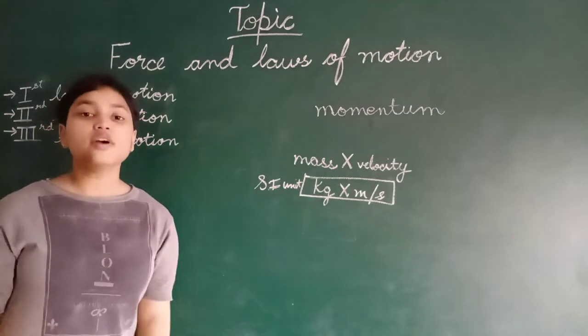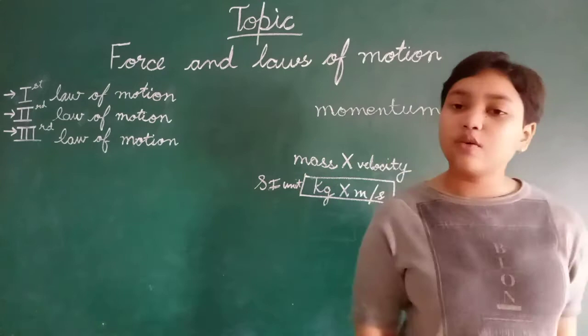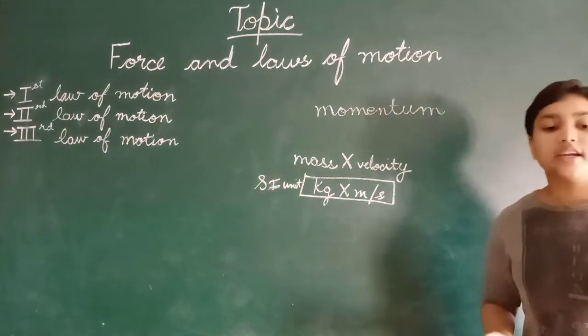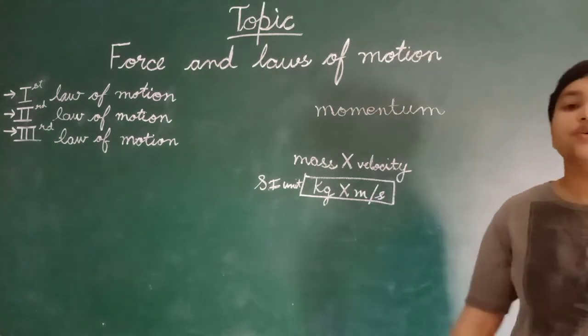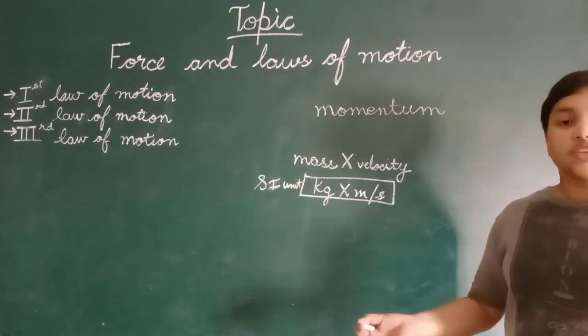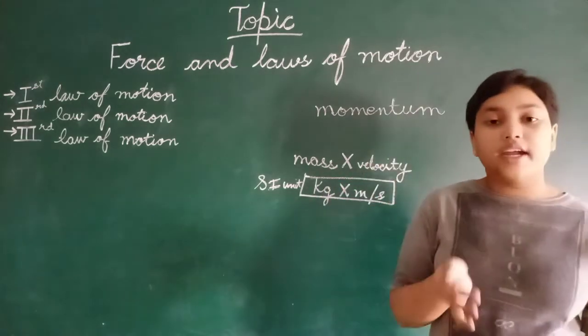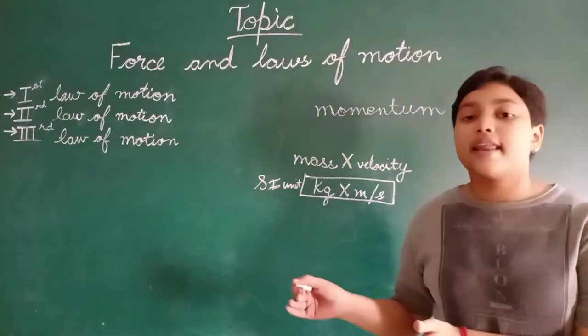Easy? So is momentum a scalar quantity or a vector quantity? Obviously it is a vector quantity. It requires direction along with magnitude. In which direction the object has the momentum is important, so we have to mention the direction also.